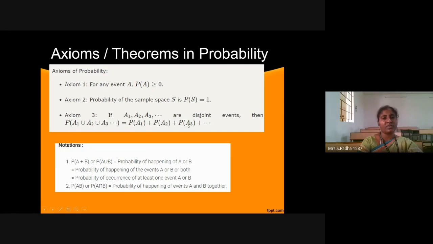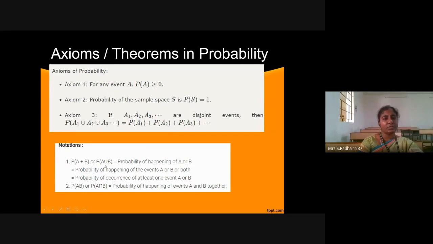The sum of the probabilities will always be 1. Sum of the probability of the events is always 1, and generally when any event occurs, the probability will be greater than or equal to 0, but less than 1 because we have many events. Sum of all the probabilities equal to 1, so the probability of sample space equals 1.